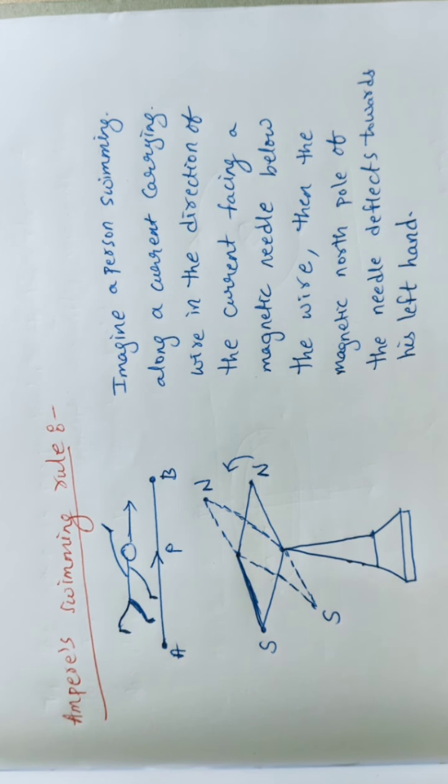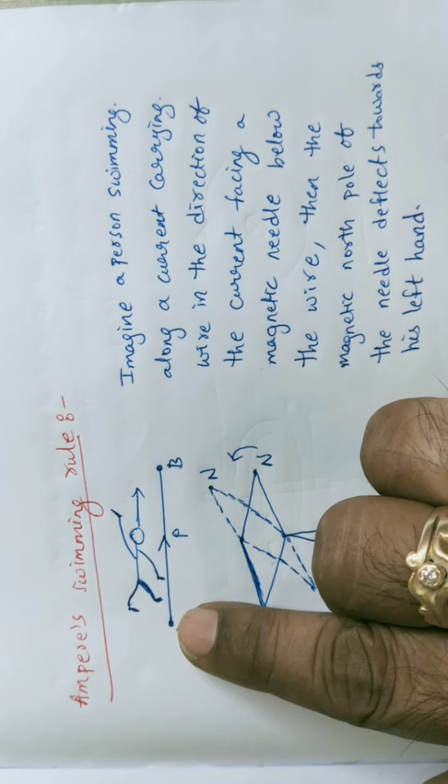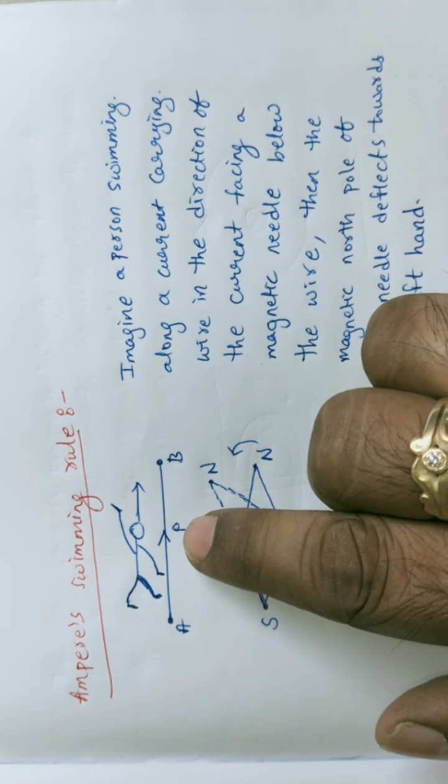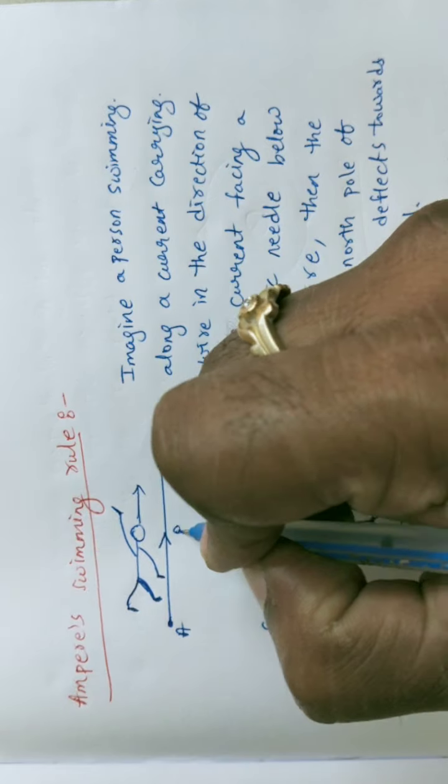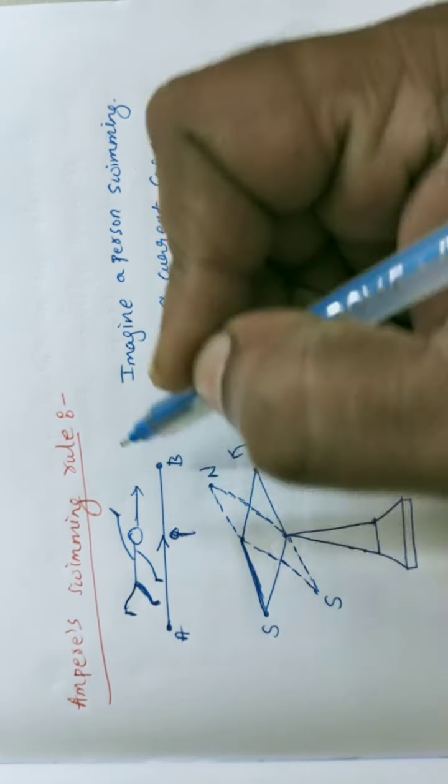Next statement here, Ampere's swimming rule. First observe this diagram clearly. Let this be one conductor in which some current I is flowing, in this direction.